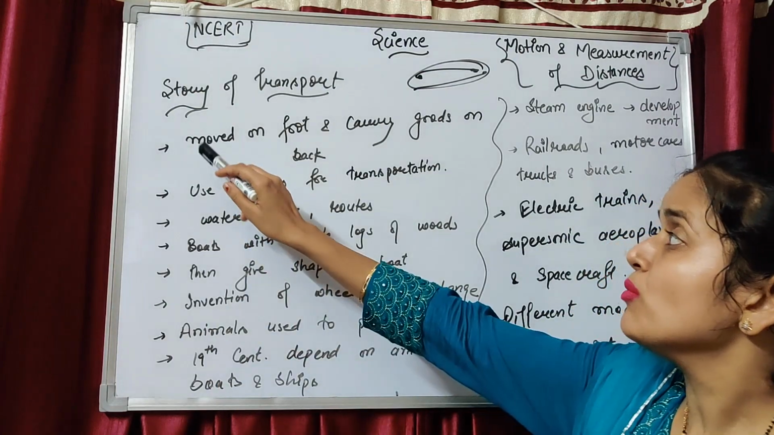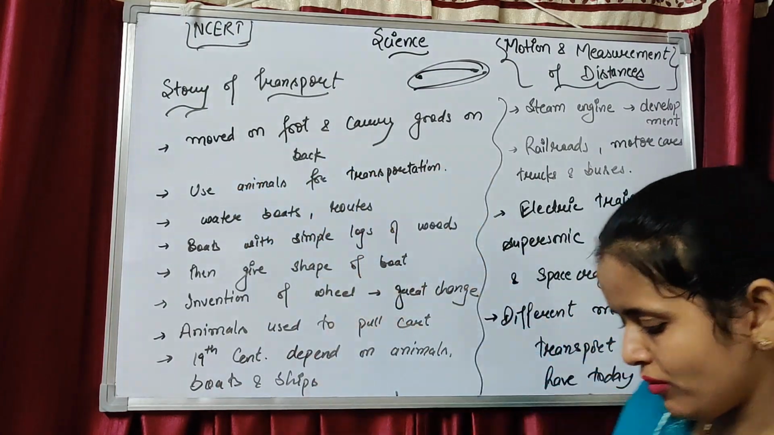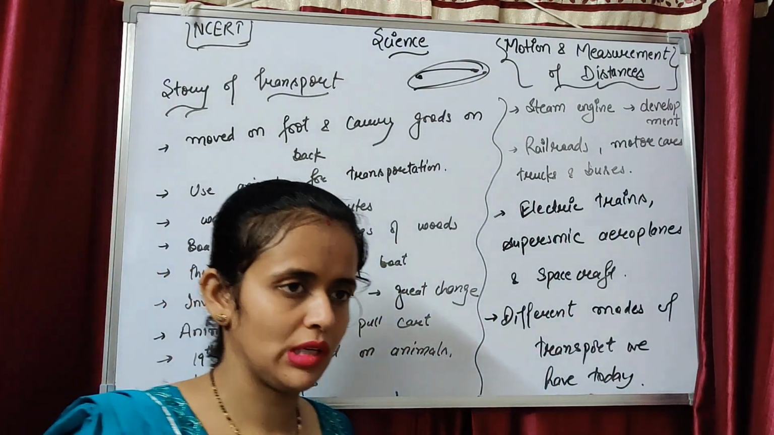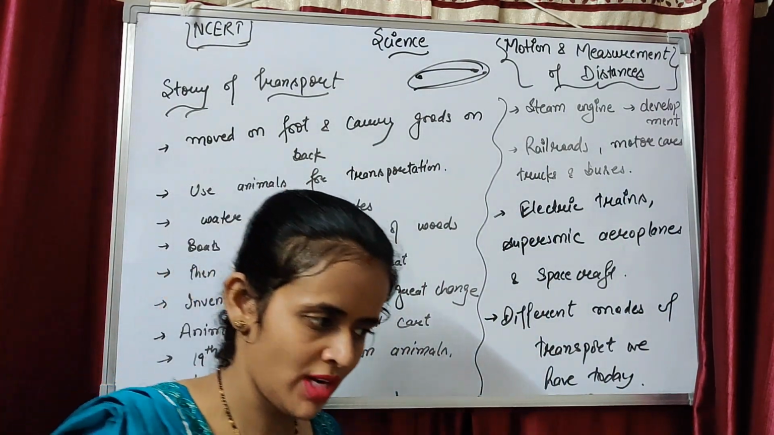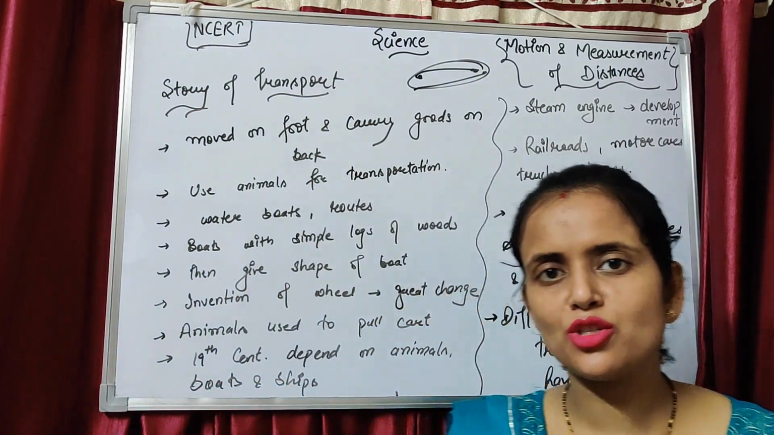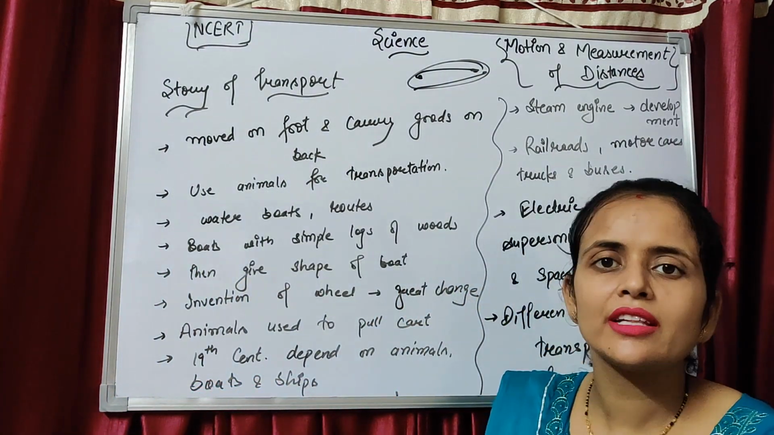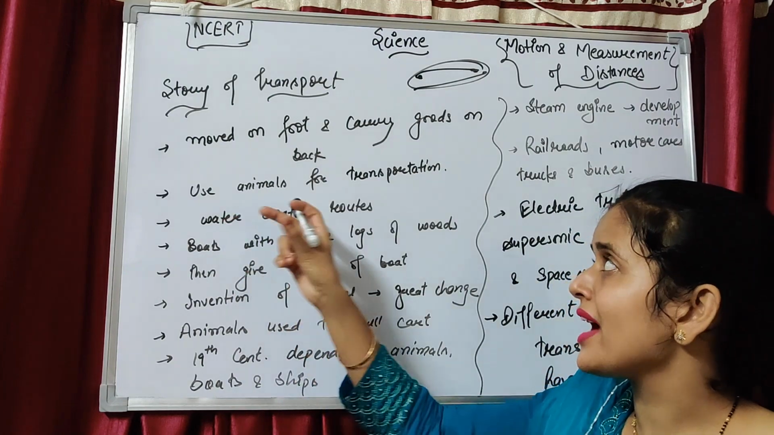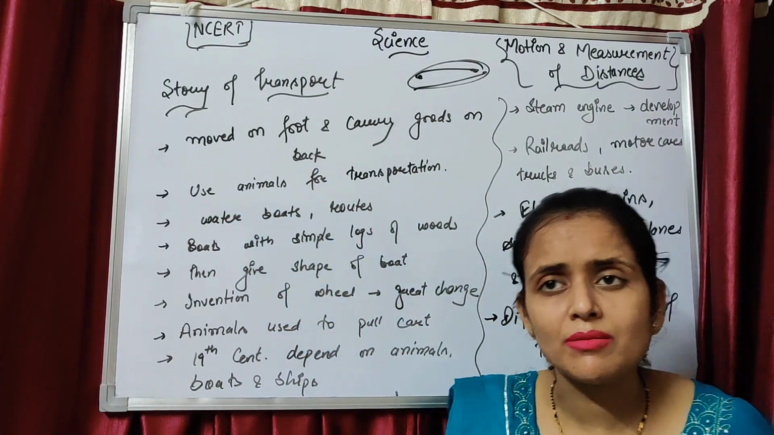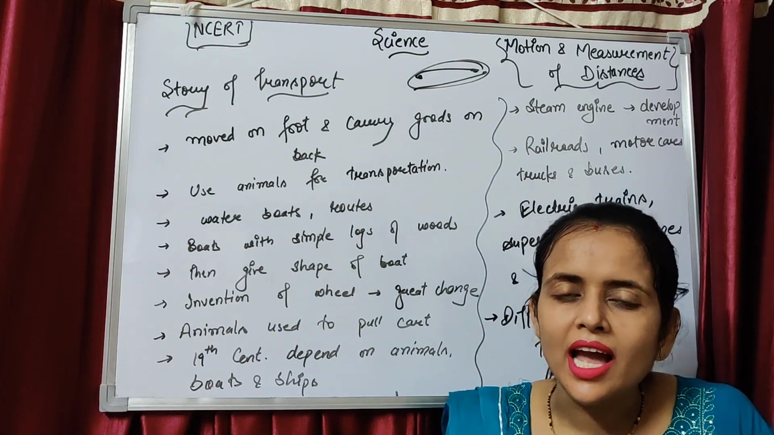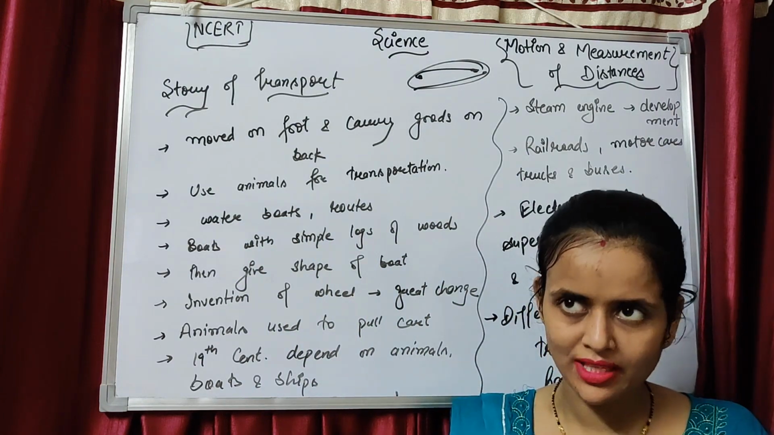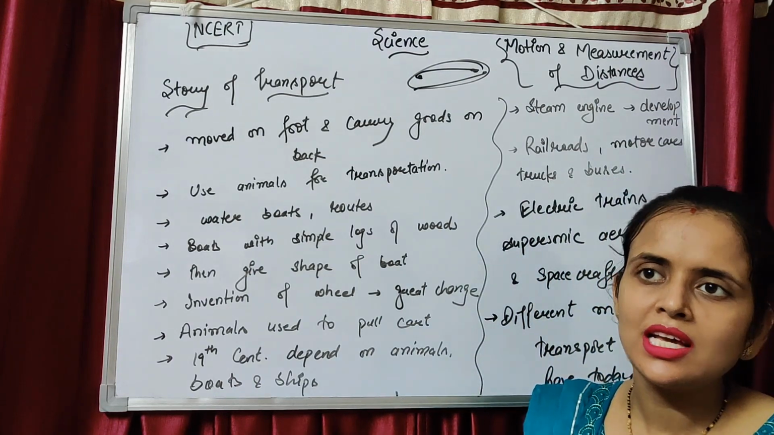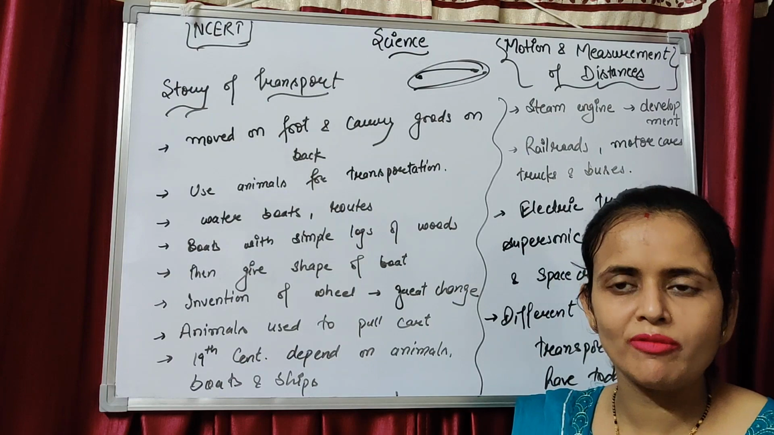Okay, start. Moved on foot and carried goods on back. Yes, in ancient time there were no means of transport. There was no mode of transport. So each and every person had to move on foot and carry their goods on their back. Okay. Use animals for transportation. Yes, after some time they used their mind and used animals for their transportation. That means they put their goods on the back of the animals and moved on foot with the animals.